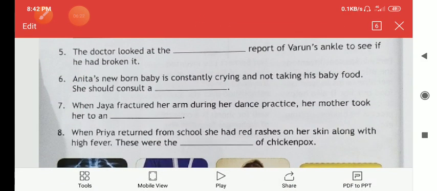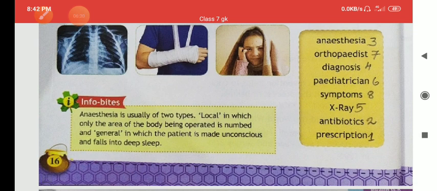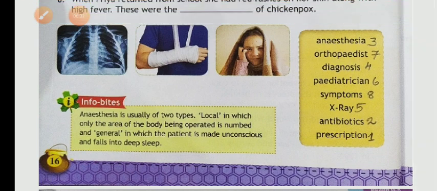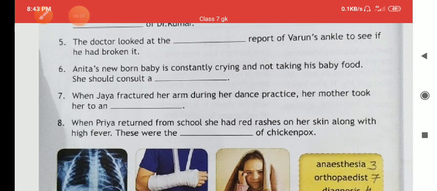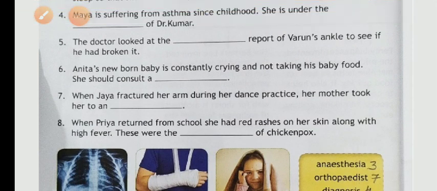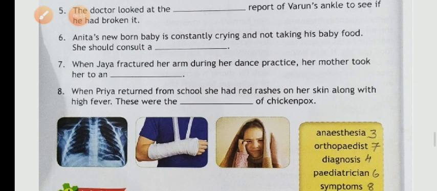Next, Anita's newborn baby is constantly crying and not taking his food. She should consult a pediatrician. Who is a pediatrician? A pediatrician is a doctor for kids. Next question. When Jaya fractured her arm during her dance practice, her mother took her to an orthopedist.